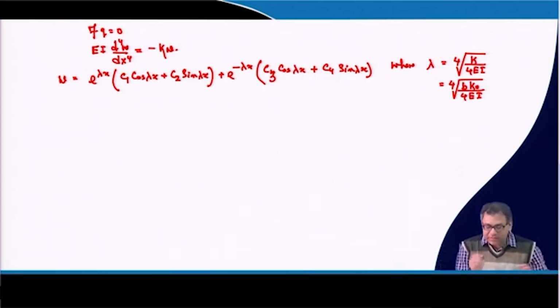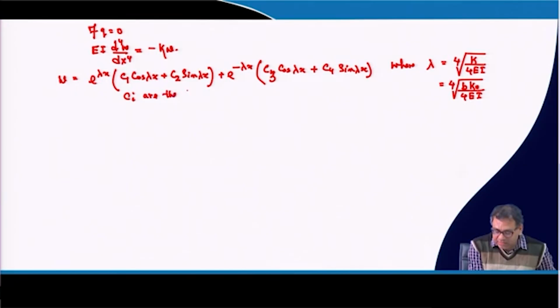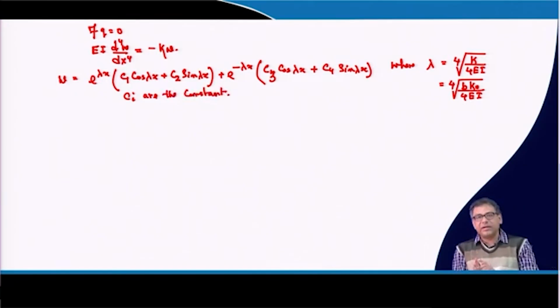Then C1, C2, C3, C4 are the constants. This is the basic solution for this equation where q is equal to 0, and these constants we have to determine by the boundary conditions.